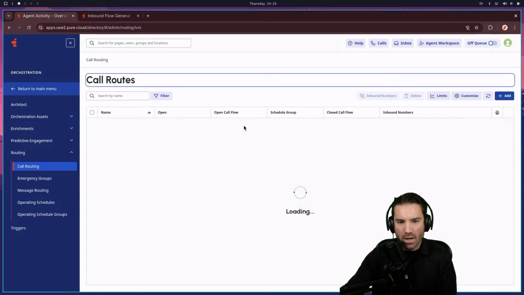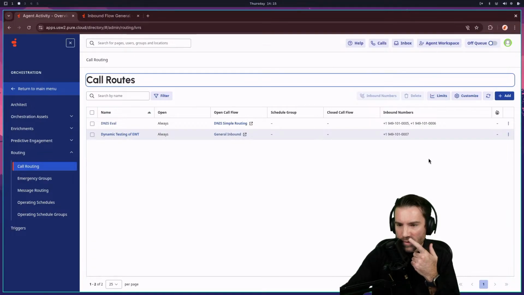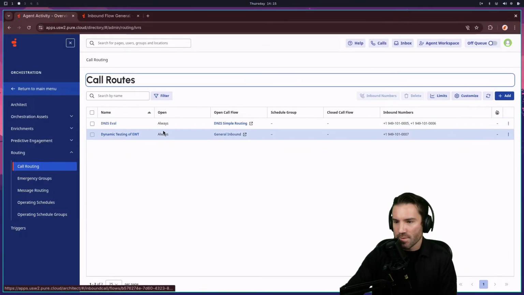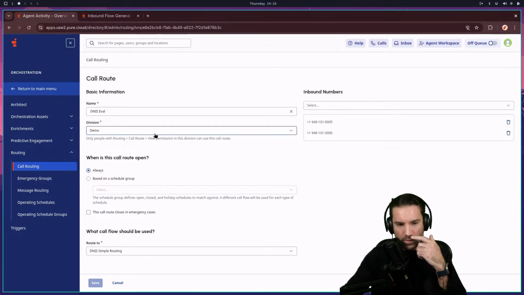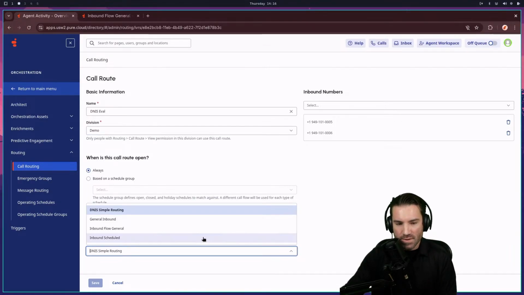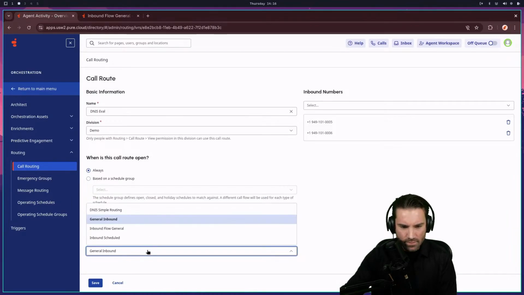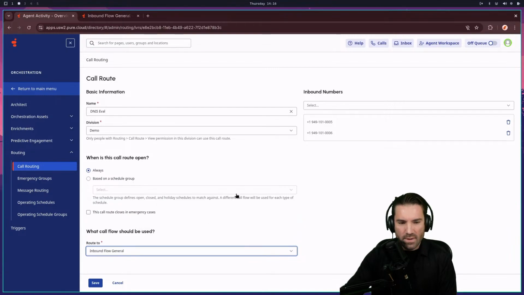So I'm going to hop over here. I've got a couple ones already. DNS eval, yeah, let me switch up this one. This is a call routing, so it moves the numbers that are needed into flows. I'm going to switch this to the one I just created. Did I label it general inbound? Oh, inbound flow general. Yeah, let's do that one.